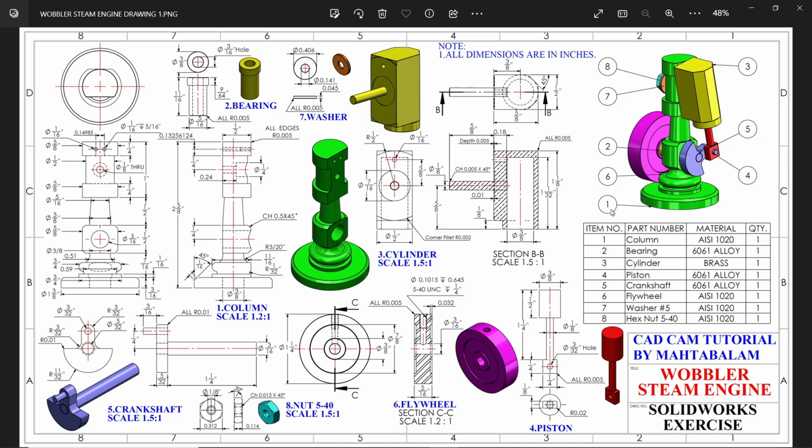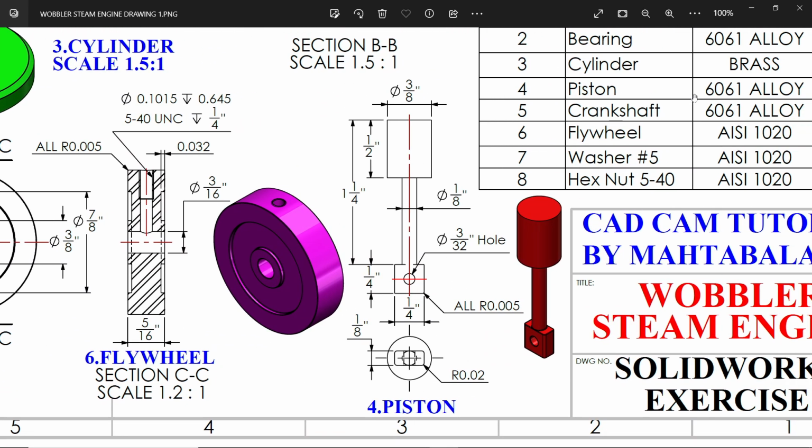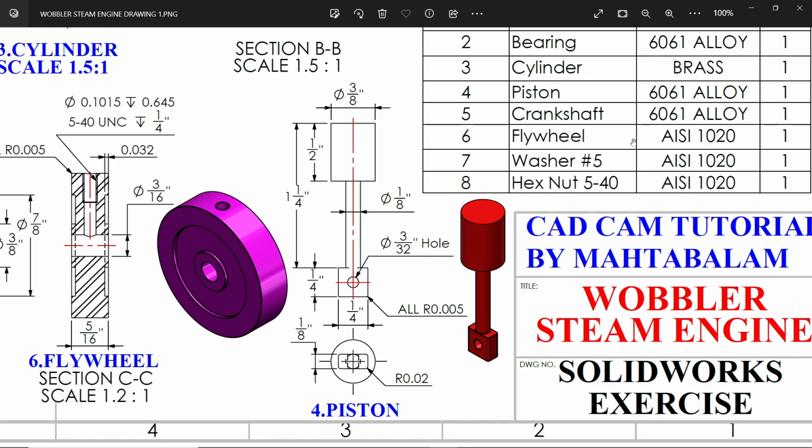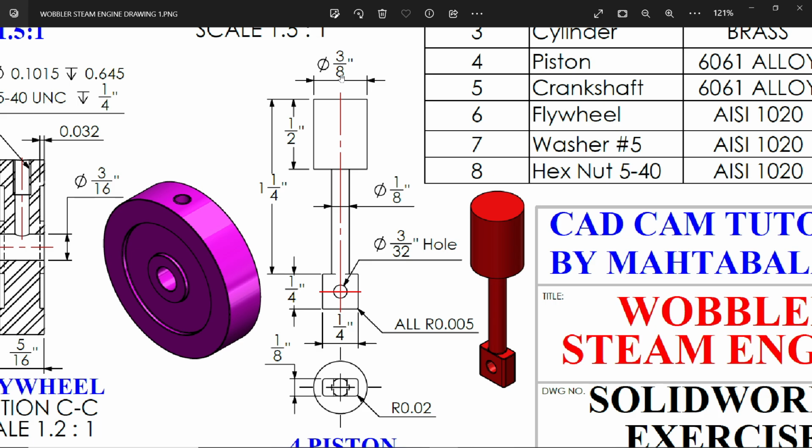Welcome back to the fourth exercise of the Wobbler steam engine, and it is the piston. Piston material is 6061 aluminium alloy. The upper diameter is 3/8 inch, length half inch. Then there is one more connecting rod, diameter 1/8 inch, and this is 1.25 inch, the length from top.